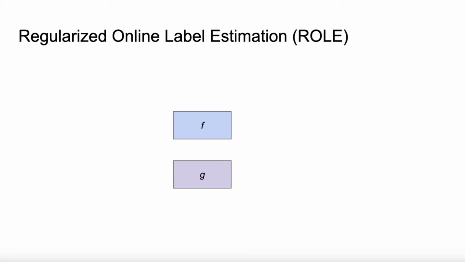We also introduce an approach for training with single positive labels called regularized online label estimation, or ROLE. The idea of ROLE is to optimize the labels and the image classifier simultaneously during training, similar to an expectation maximization algorithm. To do this, we need to learn the parameters of two differentiable functions f and g. F is a standard image classifier, which produces a vector of per-class predictions based on an input image xn.